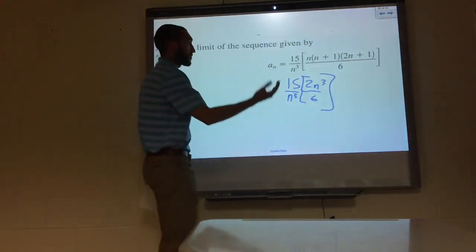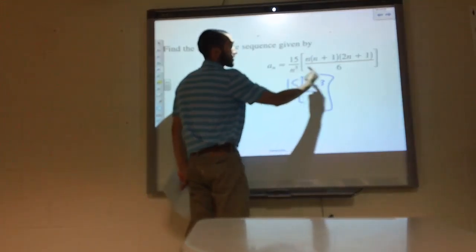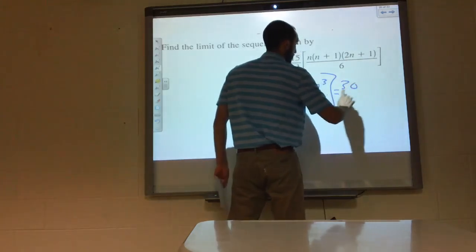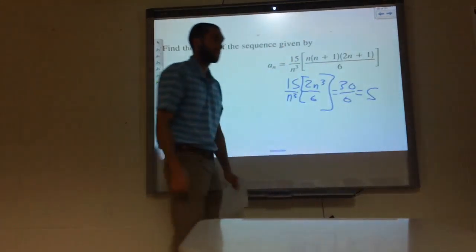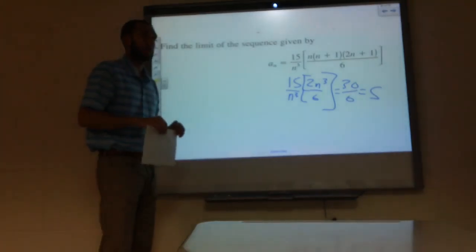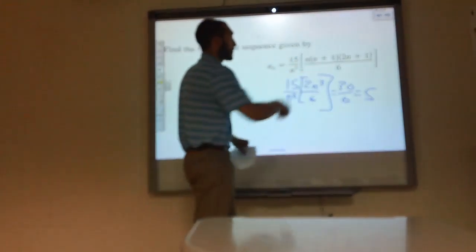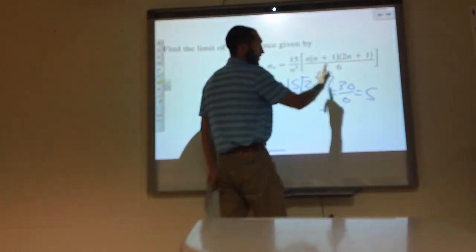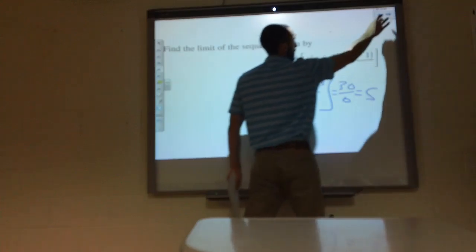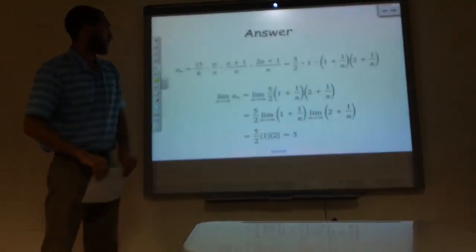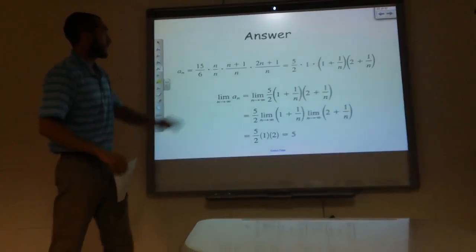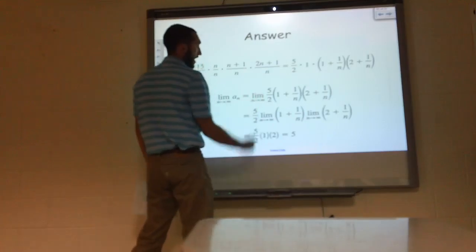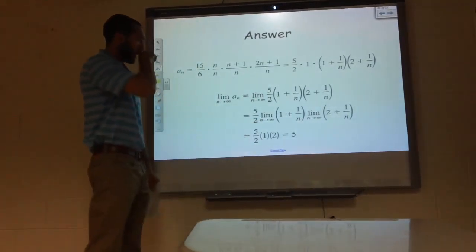So then it's going to be the same thing. They have the same degree, so you're just taking the coefficients of my variables. I'm going to end up getting 15 times 2, 30 over 6. My limit's 5. So you can just forget about the ones within the parentheses. You'd have an n squared term, you'd have an n term, but we're not worried about those, we're just worried about the highest degree. I broke it up into 3 different ones, you'd have a whole lot more, but eventually all we're looking for is that n cubed over n cubed, and we end up with a limit of 5.